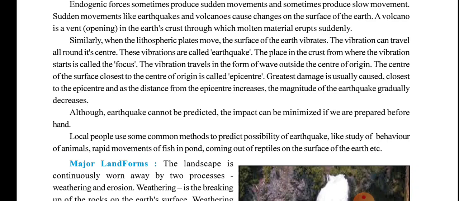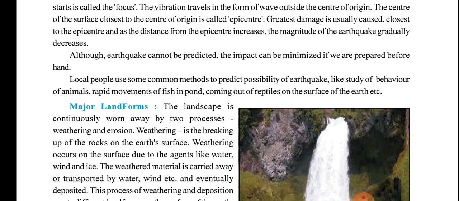The point on the surface closest to the center of origin is called the epicenter. The word epicenter is related to the earthquake. The greatest damage is usually caused closest to the epicenter, and as the distance from the epicenter increases, the magnitude of the earthquake gradually decreases.